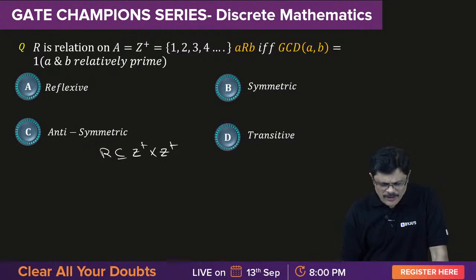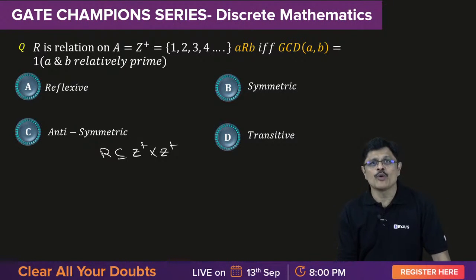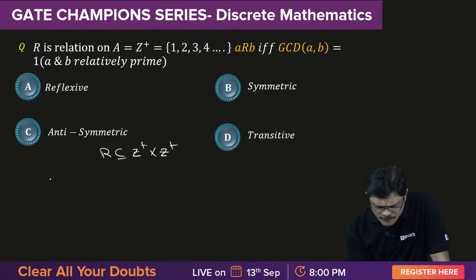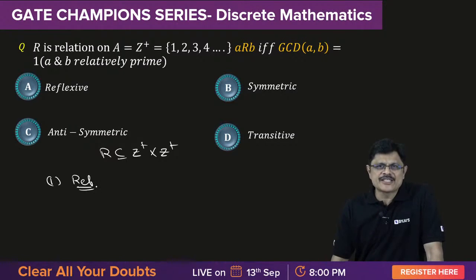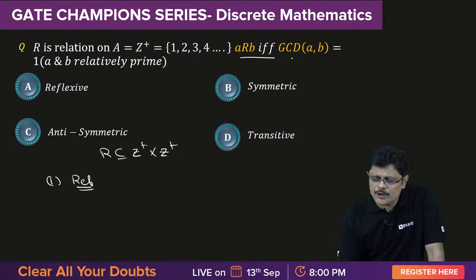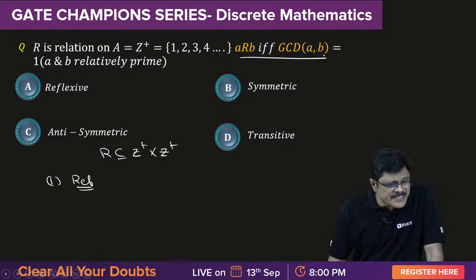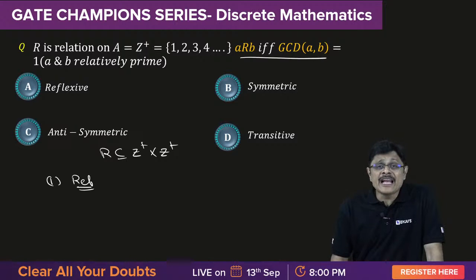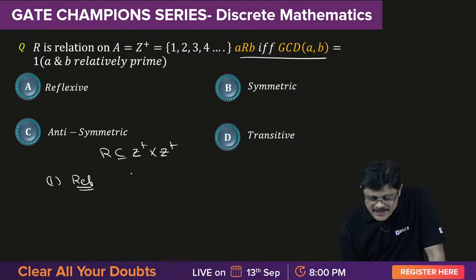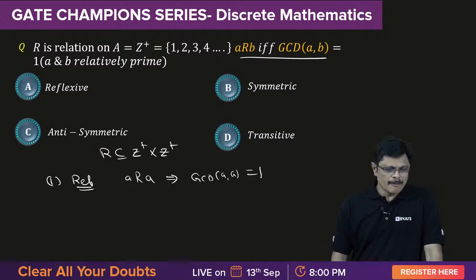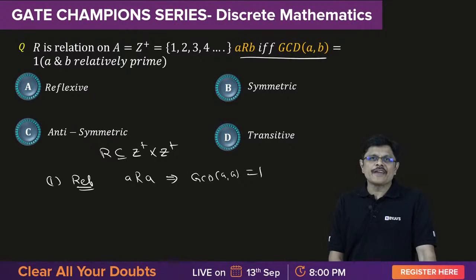Am I clear? So let us see what is the property here. First, is it reflexive or not? I want to verify whether it is reflexive. What is the relation? A related to B if and only if GCD of A and B is equal to 1. So every element should be related to itself. What do you mean by A related to A? GCD of A and A should be equal to 1. But can you say GCD of A and A is always 1?